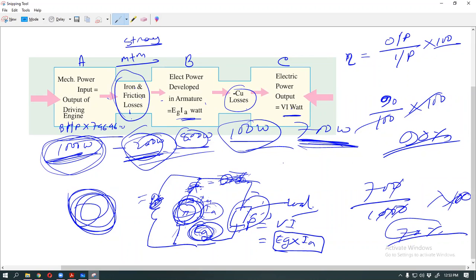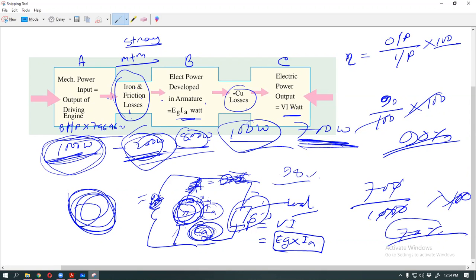But suppose your developed generator efficiency is 70%, so this is not a market rating. In our market, the maximum generator efficiency is 95%, up to 97 or 98%.